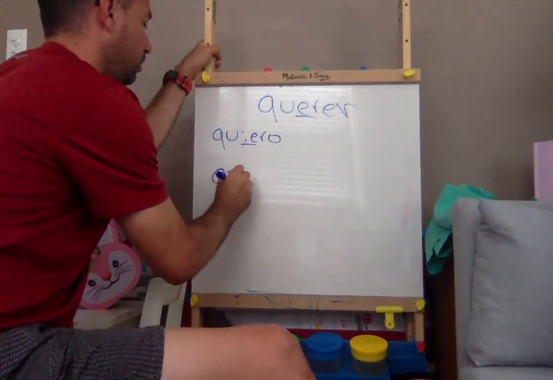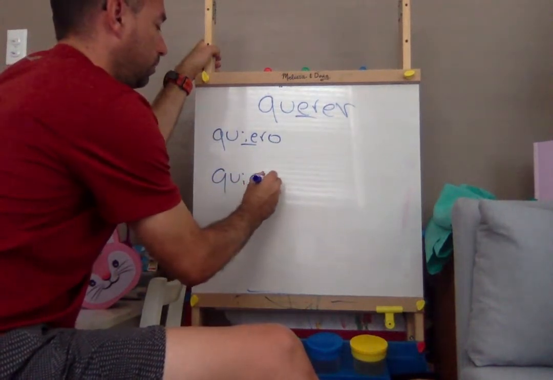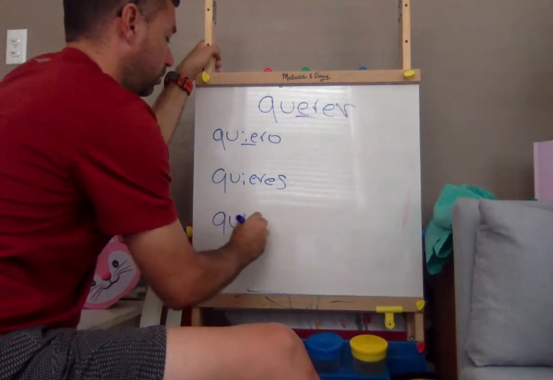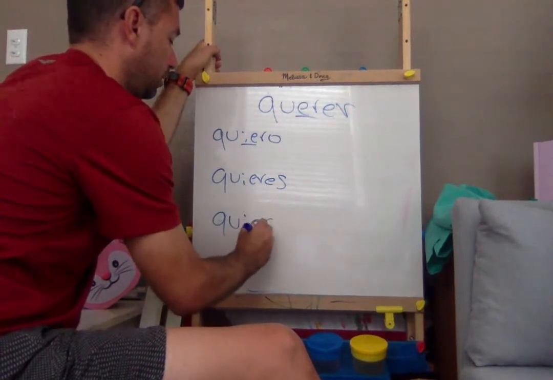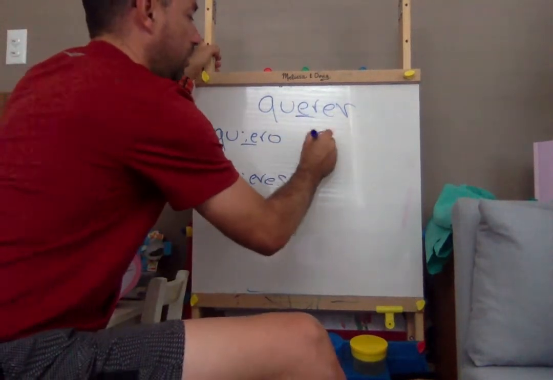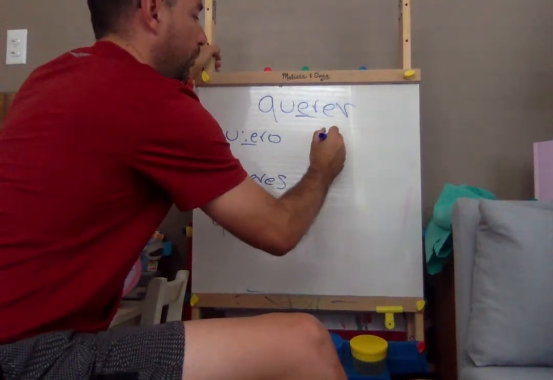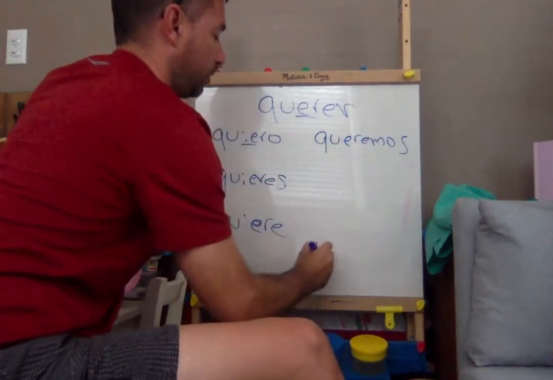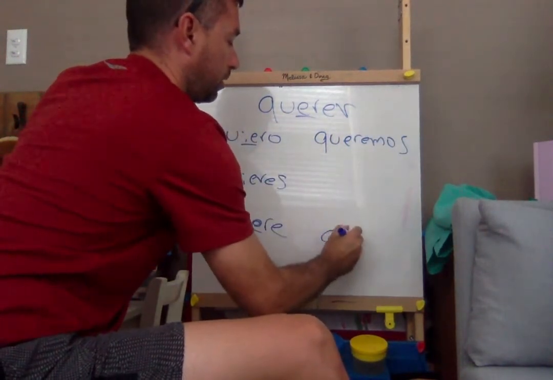So to say you want, it's E-S because of the E-R ending. And then Q-U-I-E-R-E. He or she wants. We don't do stem changing in nosotros. Remember the boot: queremos, and then we do stem change here.